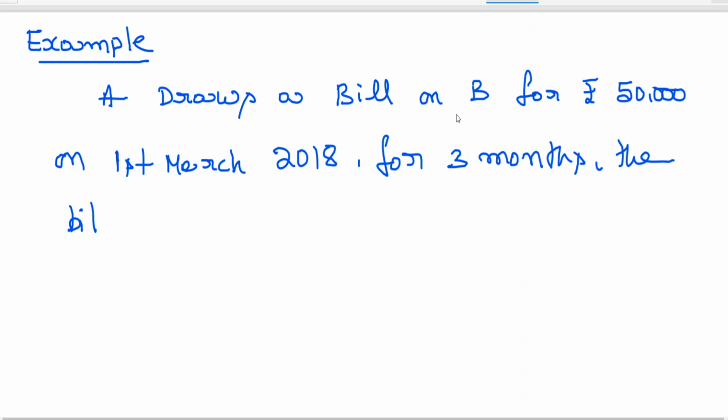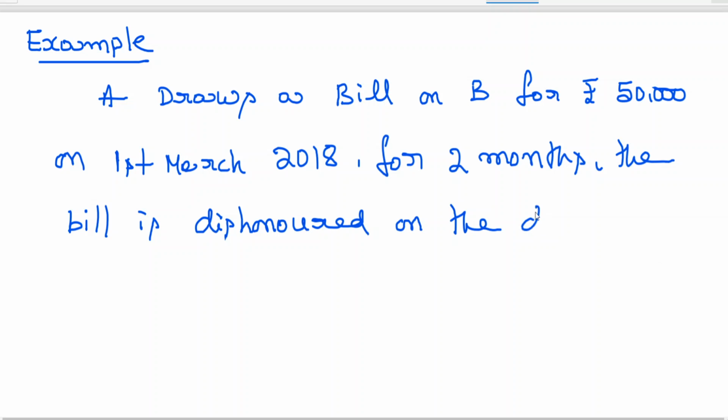Let me put it 2 months. The bill is dishonored on the due date.